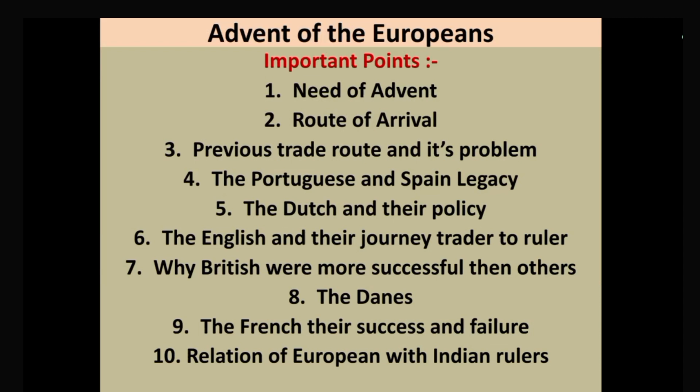I hope if you are aware of the UPSC pattern, this topic is very important for you. In this topic, what do we have to discuss? We have to discuss the need of advent, why the Europeans wanted to come to India, the route of arrival, previous trade routes and their problems, the Portuguese and Spanish legacy, the Dutch and their policy, the English and their journey from traders to rulers, why the Britishers were more successful than others, the Danes Company, the French and their success and failure, and relations of Europeans with Indian rulers.